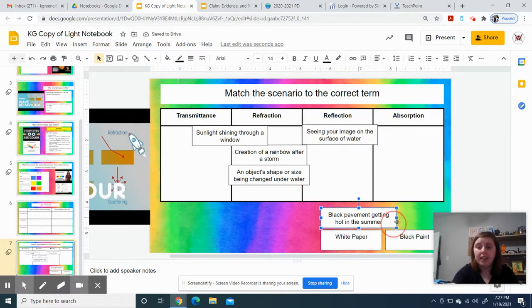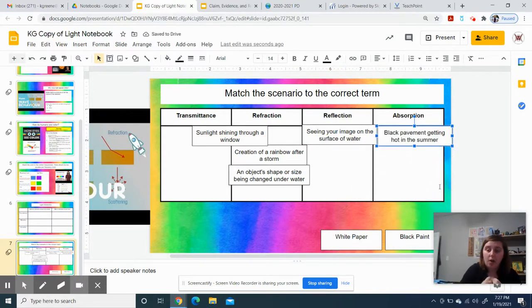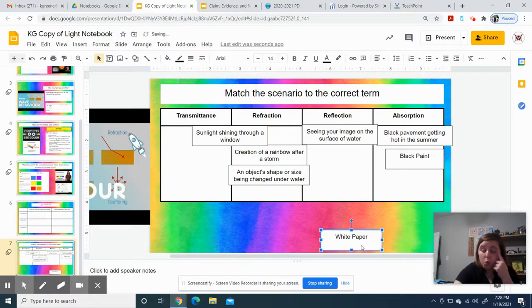Black pavement getting hot in the summer, that's absorption, because that black pavement is absorbing all the light, all the color. The same would go for black paint. And then white. White is unique because it reflects all light. So if the ground is ever covered in snow and it's a bright sunny day and you go outside, you always feel like you're getting blinded and it's extra bright out because it is, because all that snow is reflecting the light back at you.